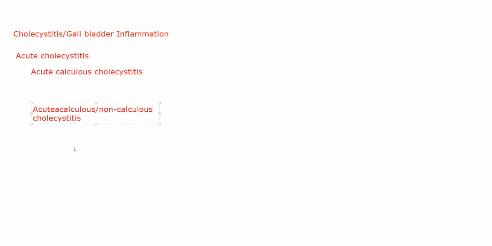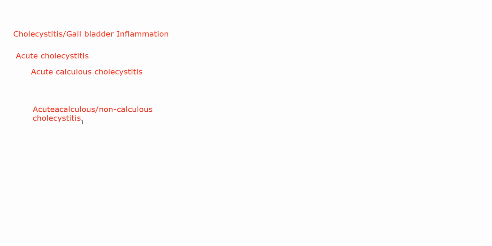What does this mean? Acute calculus cholecystitis means that the blockage or inflammation which is starting off is because of an obstruction in the neck of the gallbladder caused by a gallstone. That is why it is called calculus. Calculi are stones; it can be any type of stone.